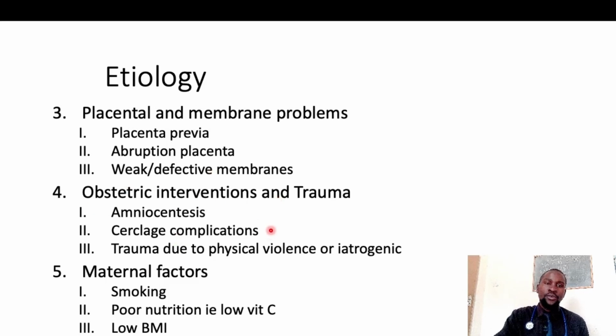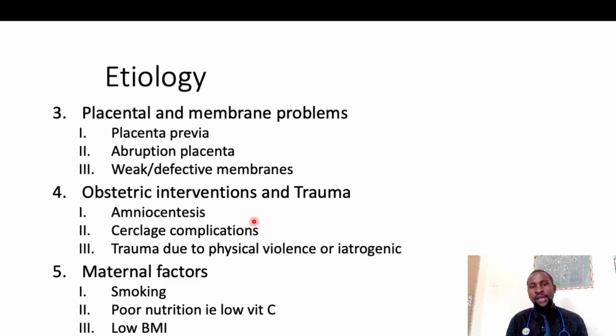Then cervical cerclage complications. In a patient who comes with cervical incompetence, we do a procedure called cervical cerclage, where we tie the cervix. During that procedure, you can accidentally injure or rupture the membranes, and that can lead to PROM.